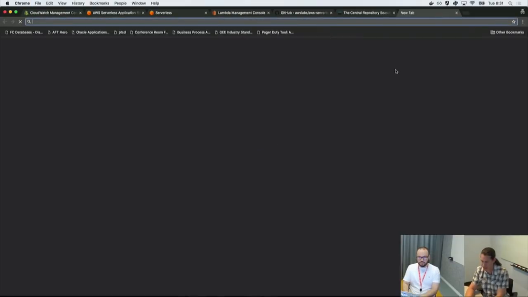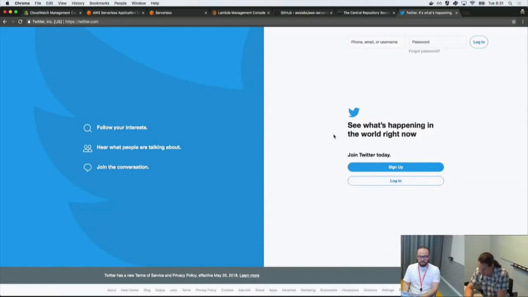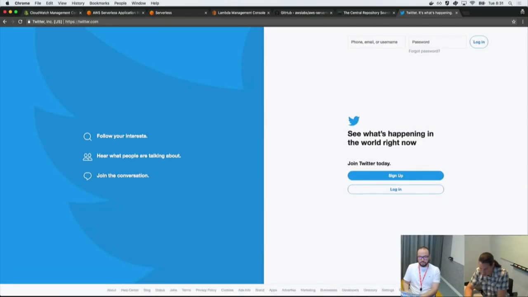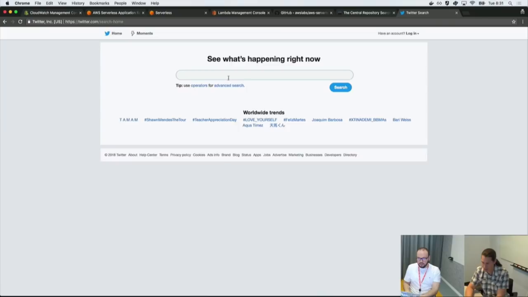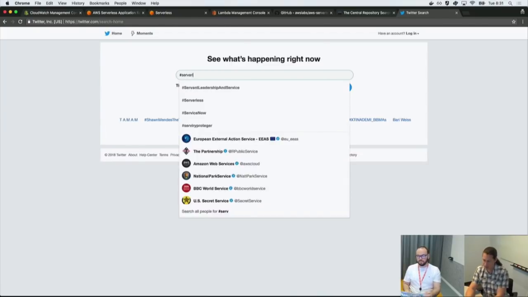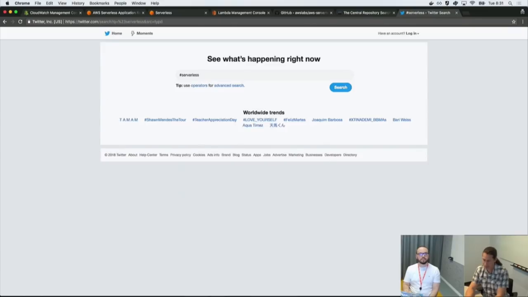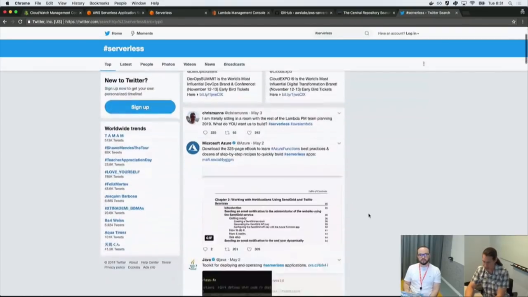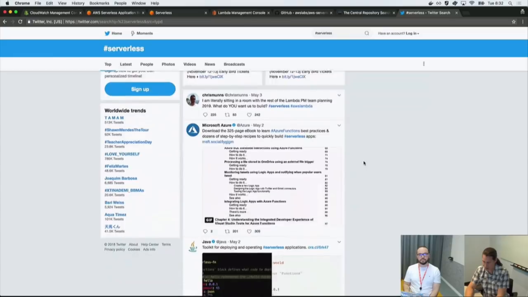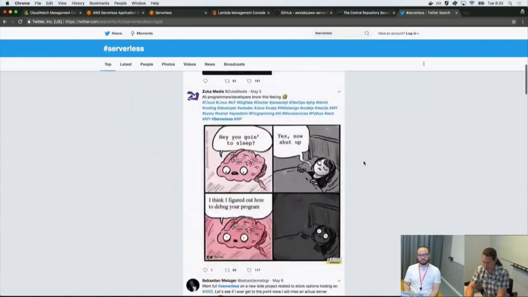Basically on Twitter, I can search. You should be able to search by doing twitter.com/search, and then just use a query string q. All right, that works. So what I'm hoping to do is maybe search hashtag serverless. So here are search results that have the hashtag serverless in them, right?